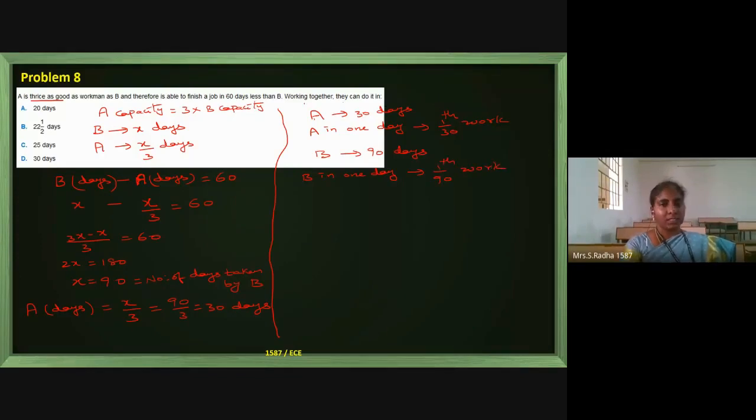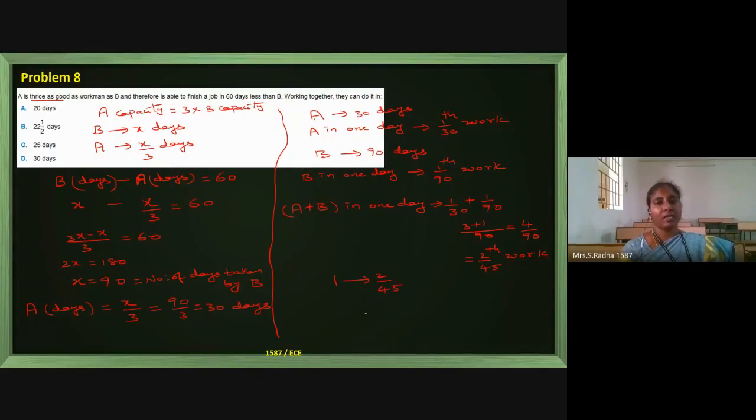If you see the last sentence in the question: working together, how many days will they take? A plus B together in one day can do 1 by 30 plus 1 by 90 of the work. If you take 90 as LCM, it is 3 plus 1, so 4 by 90, which is nothing but 2 by 45. So in one day they are able to complete 2 by 45th of the work.